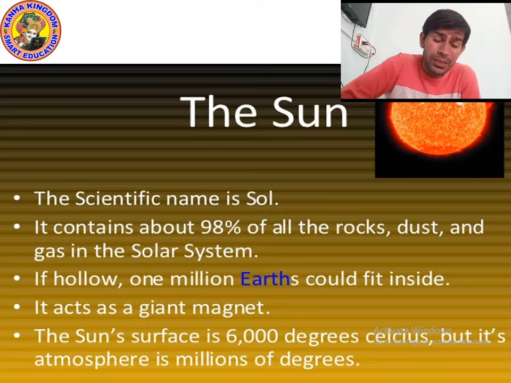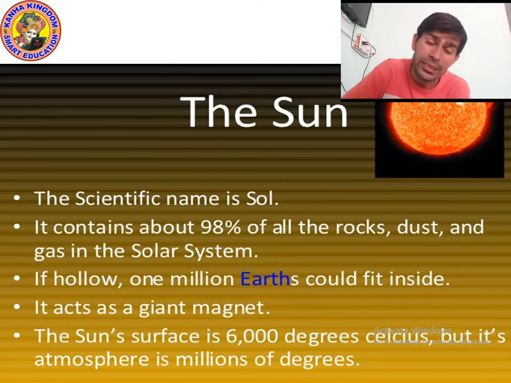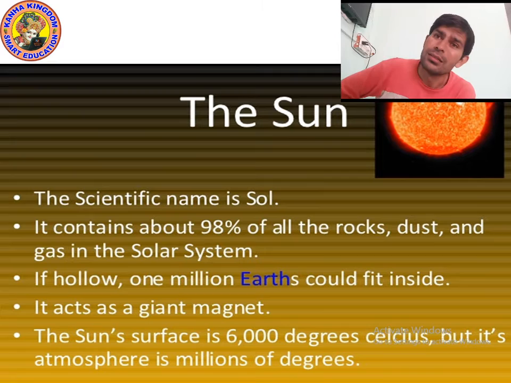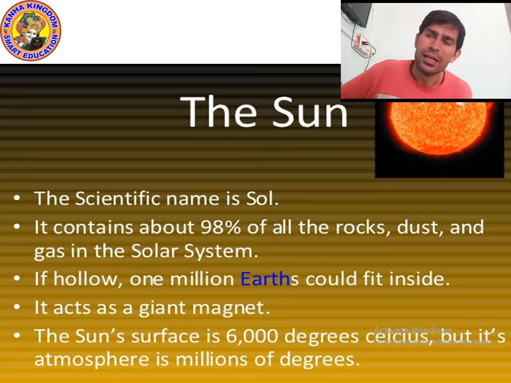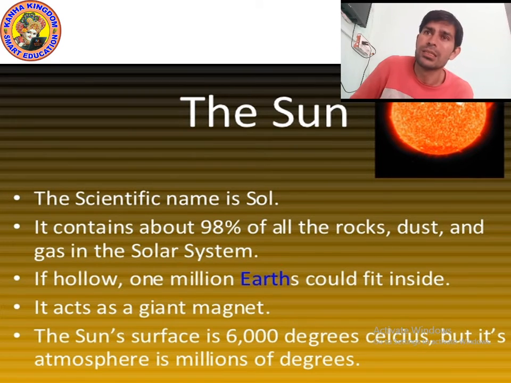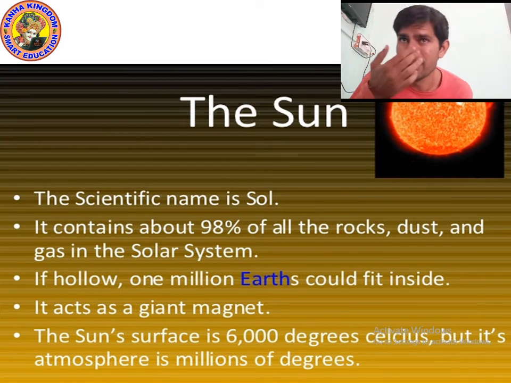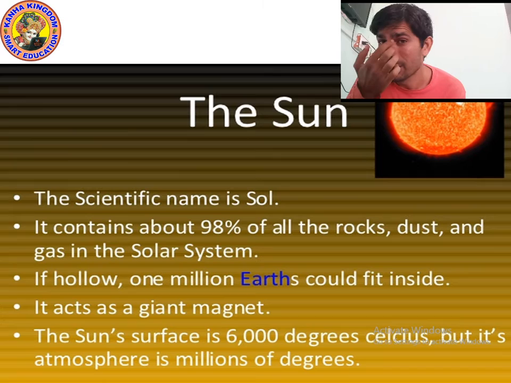And what are dwarf planets? Dwarf planets are smaller in comparison to the planets. Ceres, Eris, Pluto are dwarf planets. Eris is the largest dwarf planet, and its diameter is larger than Pluto. Pluto has 3 moons. Pluto was also a planet, but it was removed. Now it is only a dwarf planet. Ceres is the largest body in the asteroid belt, and its diameter is slightly under, I think, 1000 kilometers.